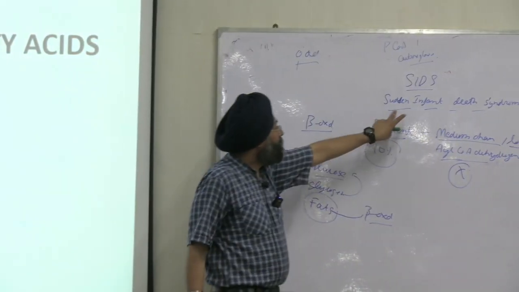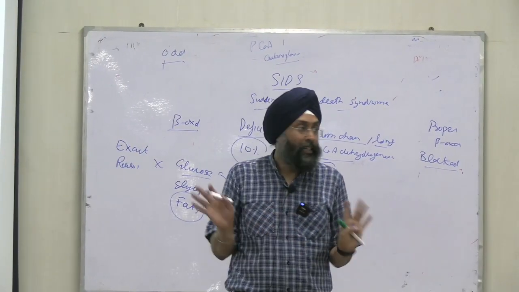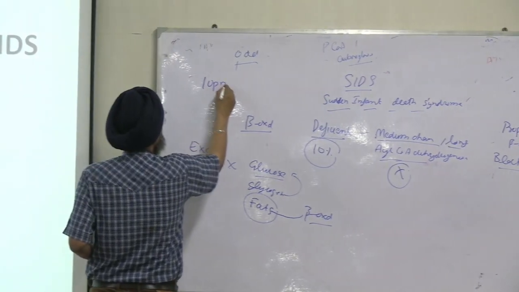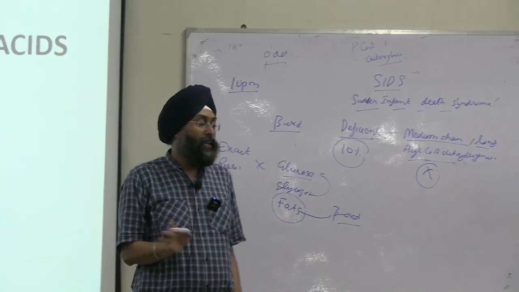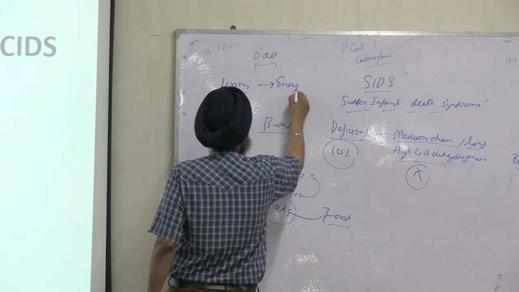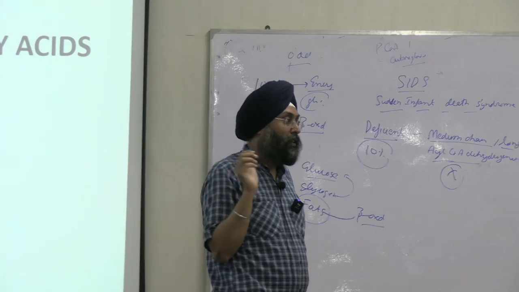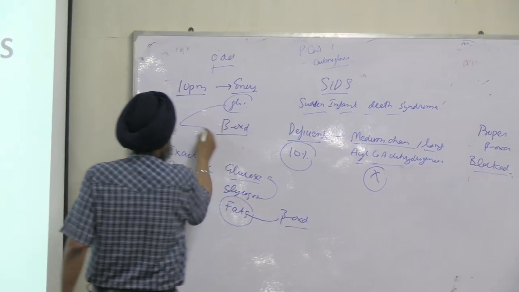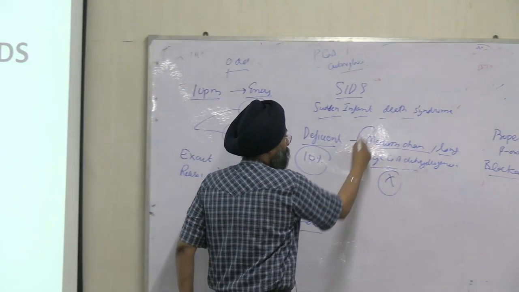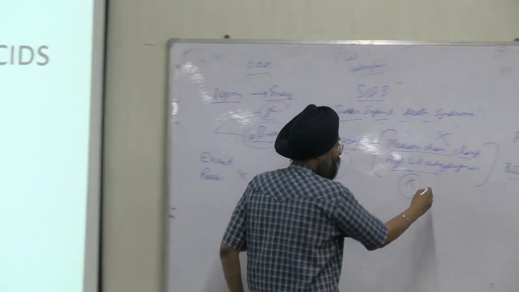Now the disorder is sudden infant death syndrome. A baby is born, and the mother is feeding the baby. Suppose the last feed was given to the baby at 10 p.m. After that, the energy will first be provided by glucose. But after 3, 4, 5 hours, what will play the role of energy? Beta oxidation. But beta oxidation is blocked due to the absence of this enzyme, so the baby will die.